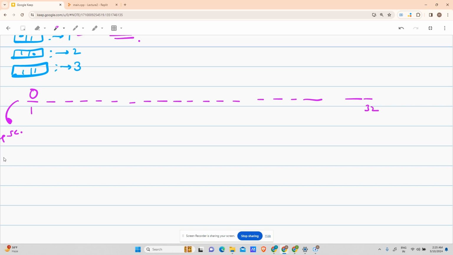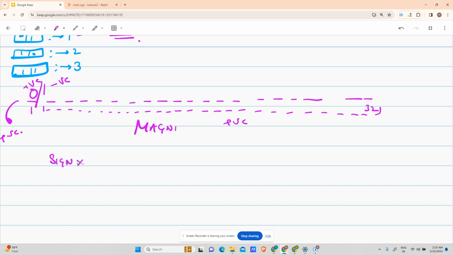What about negative? It says that if you want a negative number, put 1 here. This is for positive, this is for negative. So if it starts with 0, it is a positive number, and these bits represent the positive number, or let me call it the magnitude. So the scientist is saying a number is represented as sign into magnitude, right? That is easy to understand. If it is 0, sign is positive. If it is 1, sign is negative. Magnitude is calculated from these bits, right?